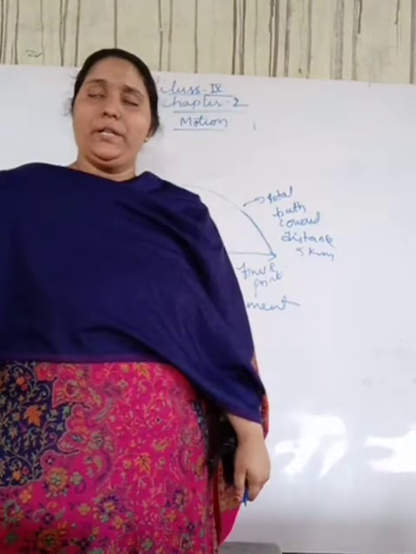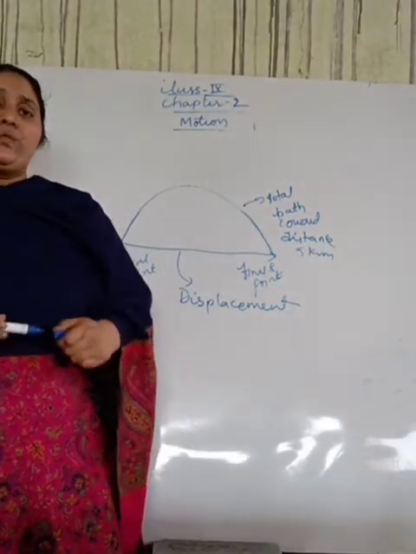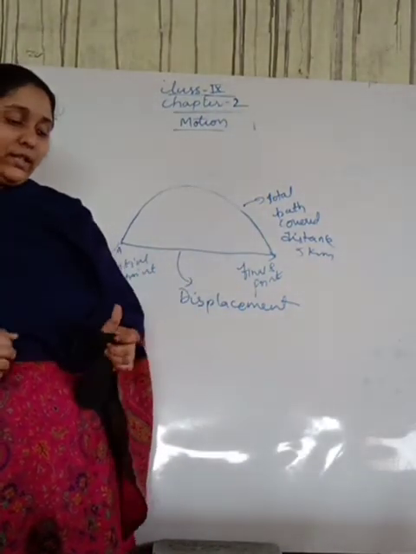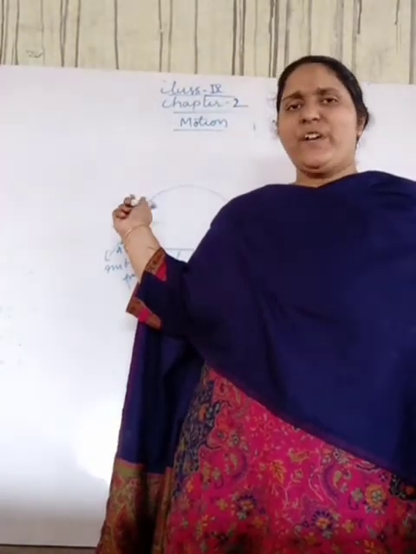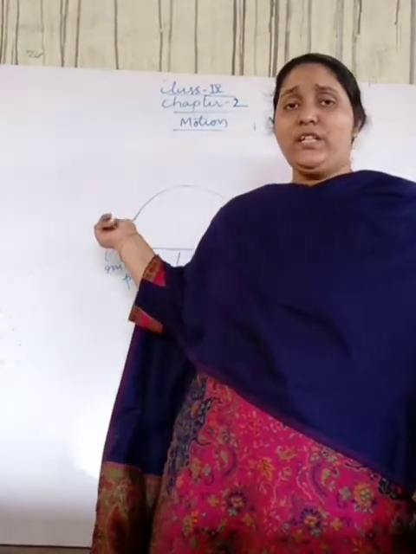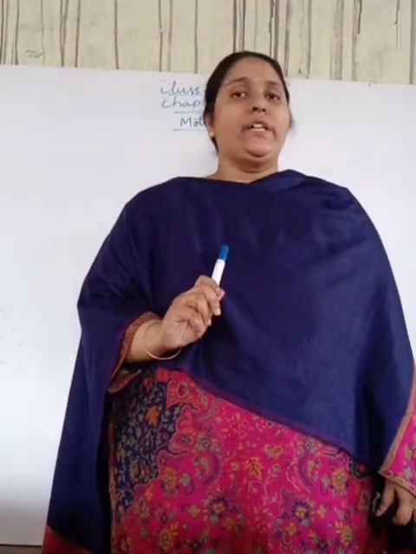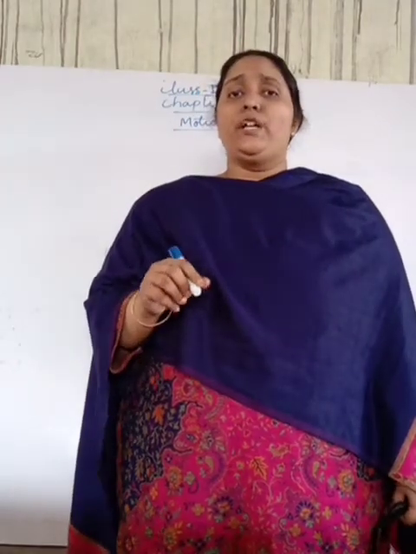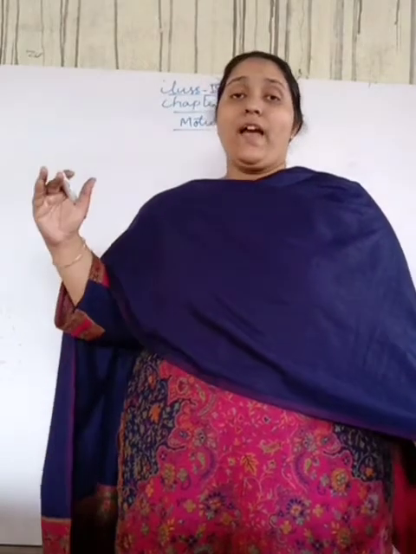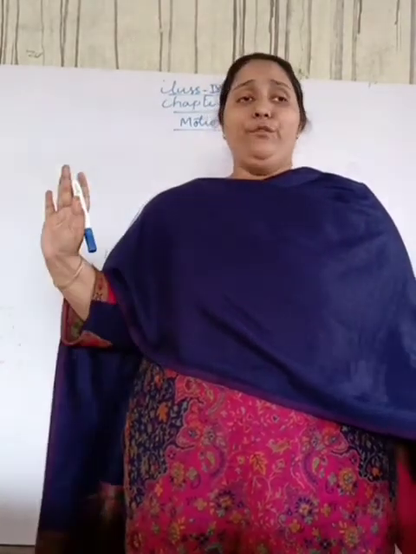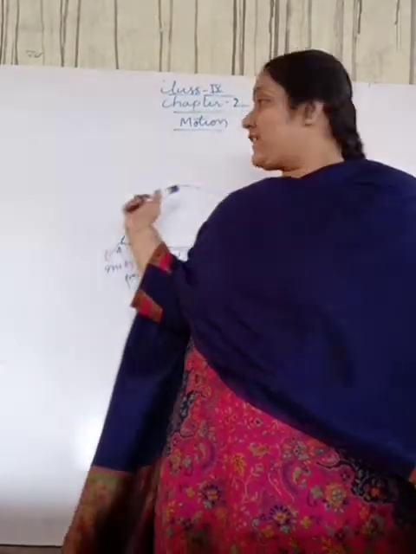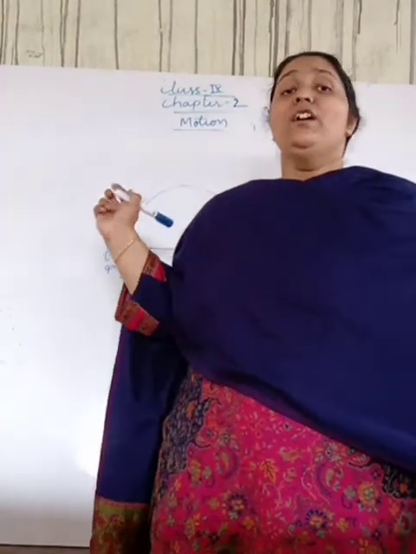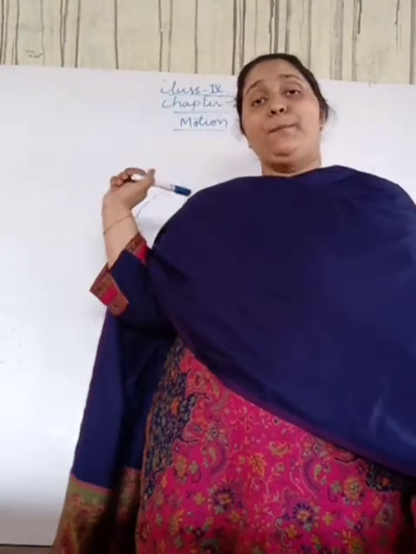Is it clear, students? Here, which one is scalar and which one is vector? For distance, are we specifying any direction? No, we are not specifying any direction. We are just worried about how much path he has covered. That covered path is nothing but magnitude. Suppose he has covered 5 kilometers, so 5 kilometers will be its magnitude.